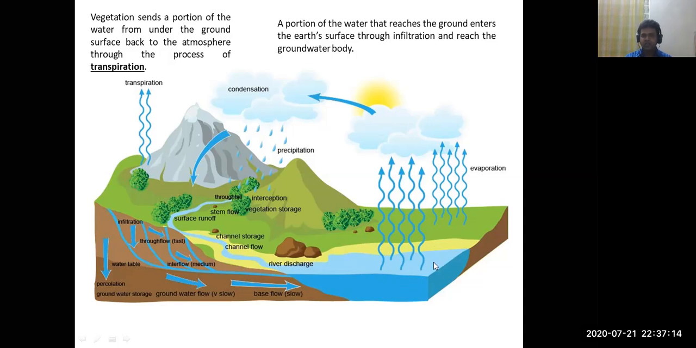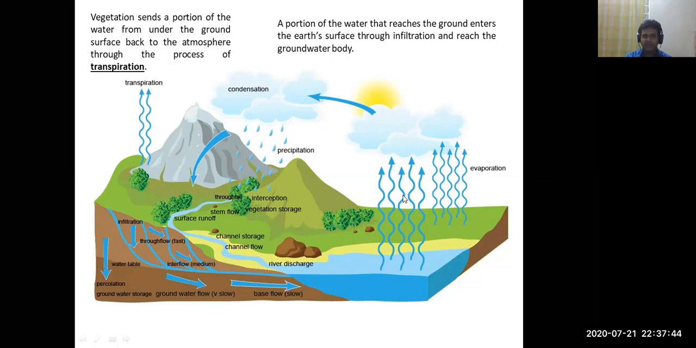From the ocean, evaporation starts, and finally it moves to the atmosphere, comes to the ground surface, goes below the ground surface, and finally comes to the river, and through the river it comes finally to the ocean. That is the point where it starts, the same point where it meets. So in this way, one cycle completes. That's why it is called the hydrologic cycle.